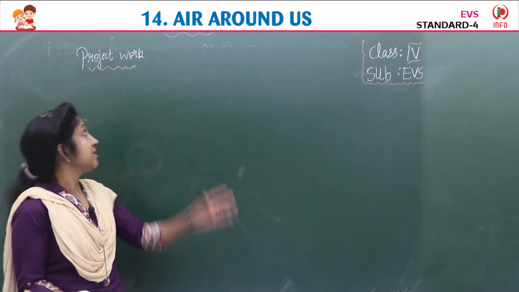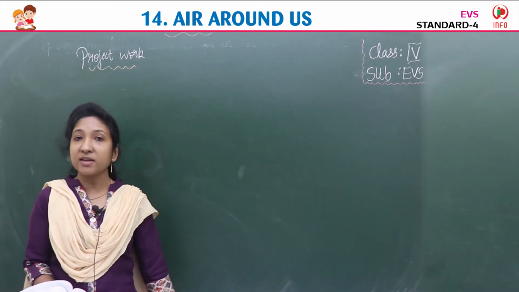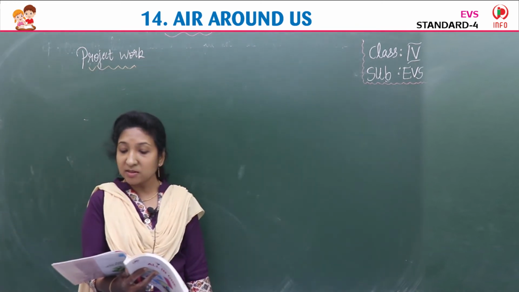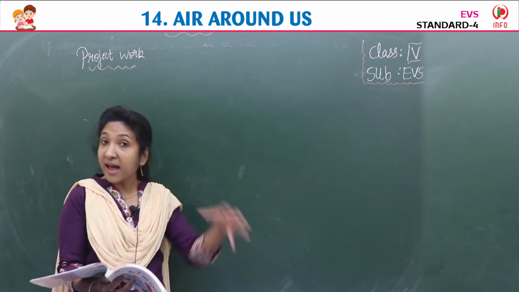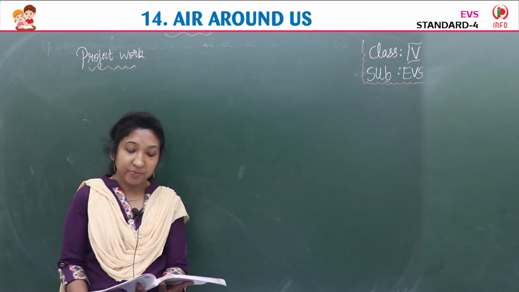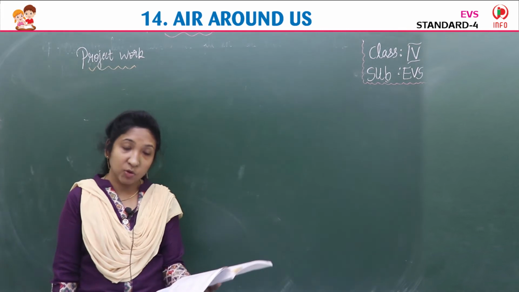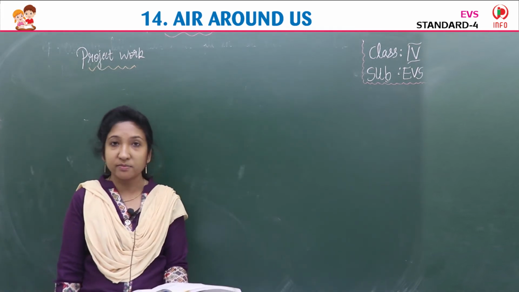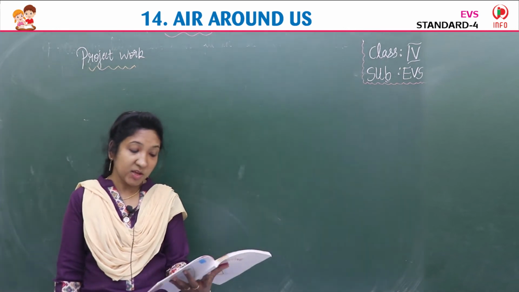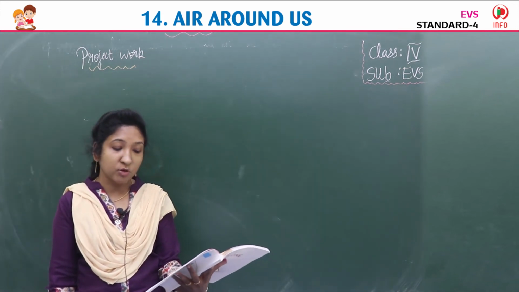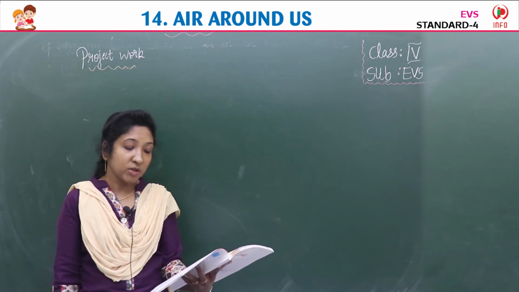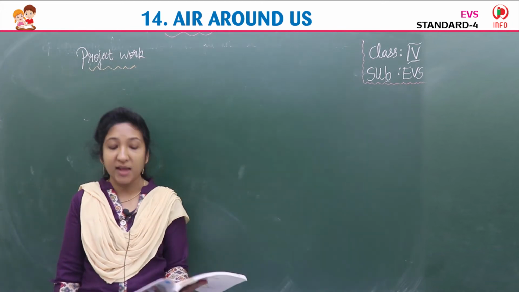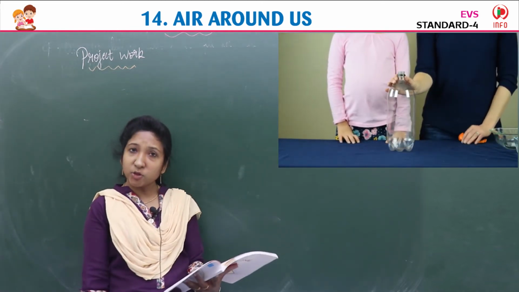Children, next is project work. Let's see what is there for the project work in the textbook. Find out what happens to a balloon when the air inside it heats up. What you will need: an empty bottle, a balloon, and a pot of hot water, not boiling. Instructions: stretch the balloon over the mouth of the empty bottle. Put the bottle in the pot of hot water. Let it stand for a few minutes and watch what happens. Can you do this experiment at home?